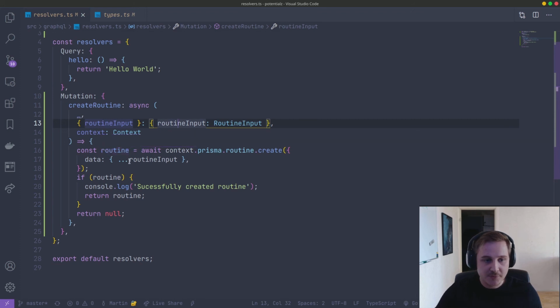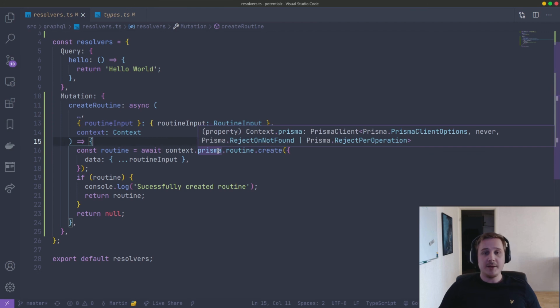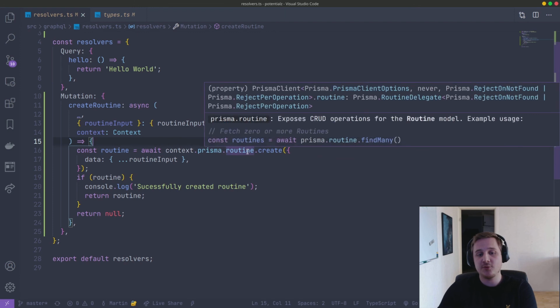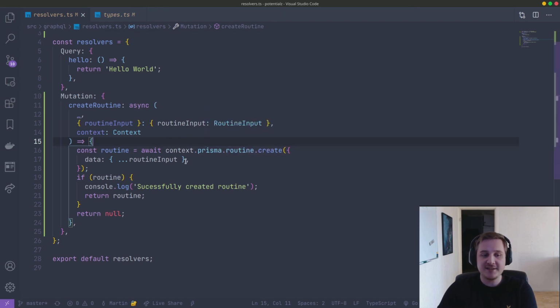So now we have access to all these variables, and we know that the types are for sure what we're telling them to be. And that also means that now we can call our Prisma, our ORM, to write into the database, and what we're telling it is to create a routine and pass this data which is being sent from the mutation. And then if the routine is successfully created, then we can log it and then we can return it. Otherwise, we're just gonna return null.